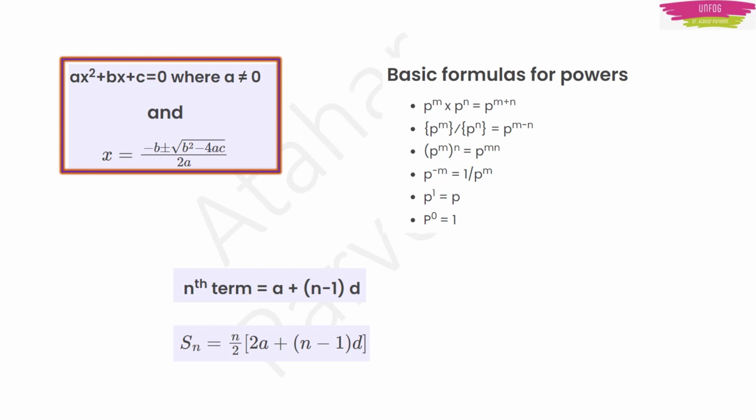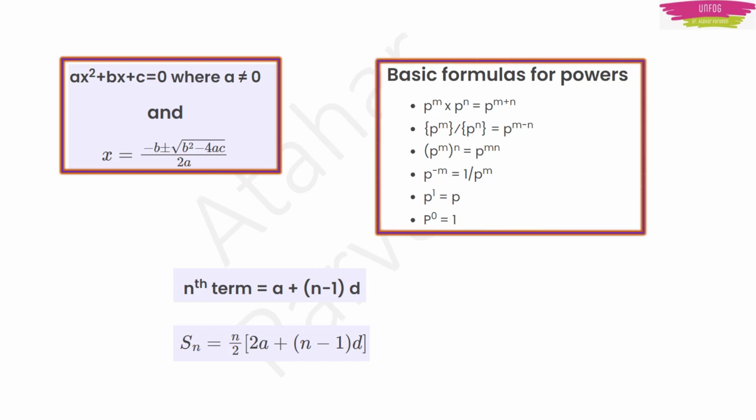Then you have some basic formulas in indices or powers, wherein you can see how you can do the product if you have the same base and different powers. At that instance, you are going to add the powers. If you are going to do division, at that instance you are going to subtract the powers. And if you have the power in the denominator, then you can bring it up by writing a minus sign. Anything to the power 0 is 1, and anything to the power 1 is the same number.